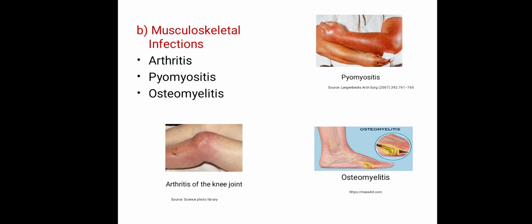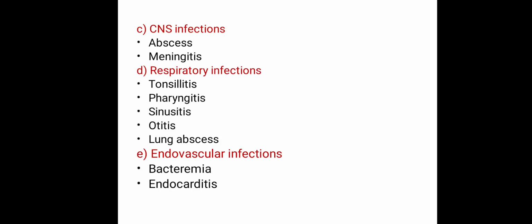Musculoskeletal infections are arthritis, pyomyositis and osteomyelitis. Arthritis is the inflammation of the joint. Pyomyositis is the purulent infection of the skeletal muscle. Osteomyelitis refers to bone infection. Central nervous system infections are abscess and meningitis. Respiratory infections caused by Staph aureus are tonsillitis, pharyngitis, sinusitis, otitis and lung abscess.